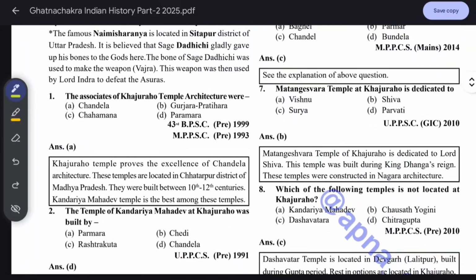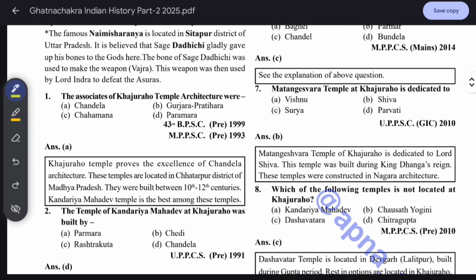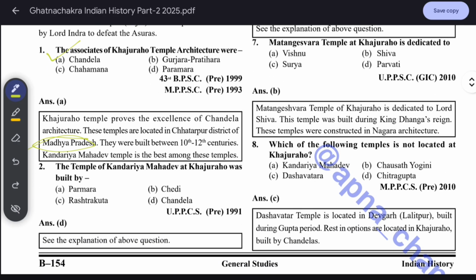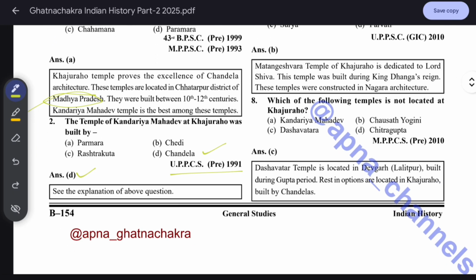So here, the first question: the associates of Khajuraho temple architecture were Chandela. Okay. Khajuraho temple proves the excellence of Chandela architecture. These temples are located in Chhatarpur district of Madhya Pradesh. They were built between the 10th to 12th century. Kandariya Mahadev temple is the best among these temples. The temple of Kandariya Mahadev at Khajuraho was built by Chandela. Okay, UPCS 1991 asked this.